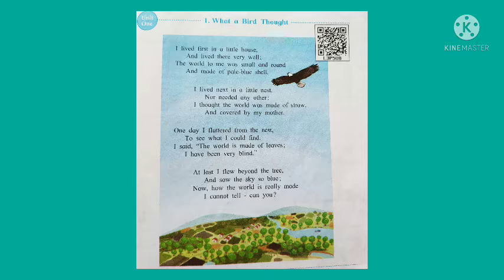One day I fluttered from the nest to see what I could find. I said, the world is made of leaves. I have been very blind. At last I flew beyond the tree and saw the sky so blue. Now how the world is really made, I cannot tell. Can you?